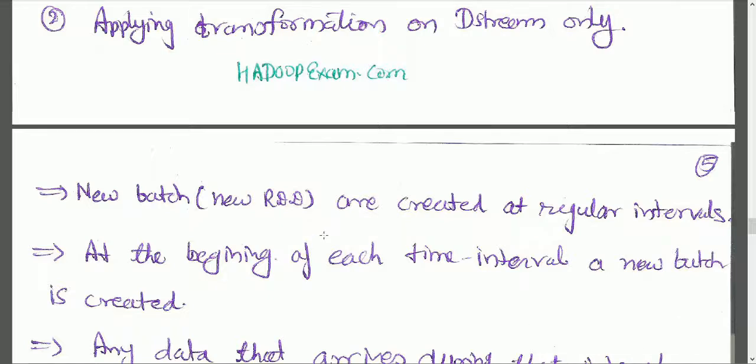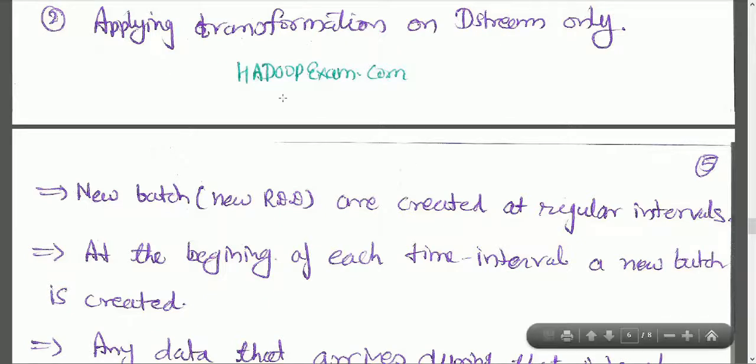Next, new batch, new RDD are created at regular intervals. So we define the interval. The minimum interval size is 500 milliseconds, you can say half a second, and it's your choice, you can make it as big as you want. We generally have several seconds of size. Suppose I have 2 seconds as my batch size. So every 2 seconds a new RDD would be created from my data, the data which is in input.